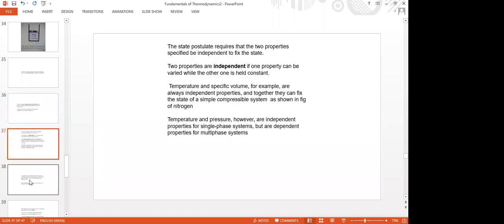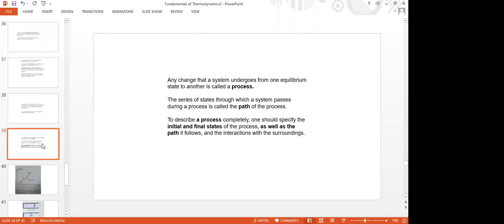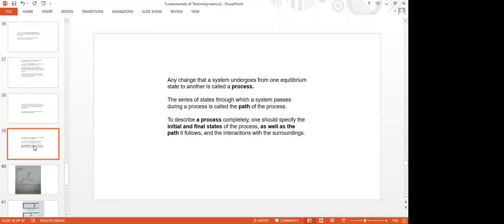So now I said the state of a two-phase region is located by either temperature and specific volume or pressure and specific volume. When time permits, I will explain that again. Now, what is a process?